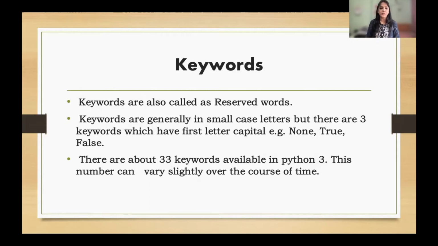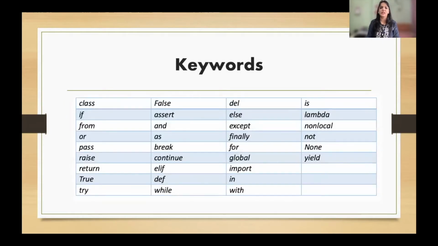In Python 3.9 or in Python 3, there are 33 keywords available. Now this number can vary slightly over the course of time. As we have the coming versions of Python, this number may change. Right now at the moment in Python 3, we have 33 keywords available. Just have a look at which are those keywords.